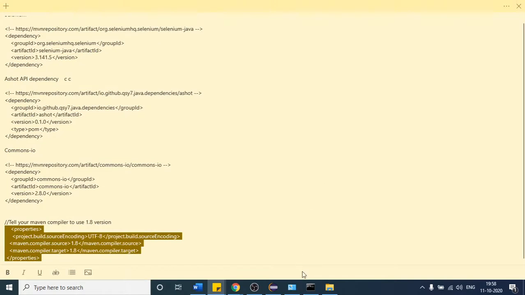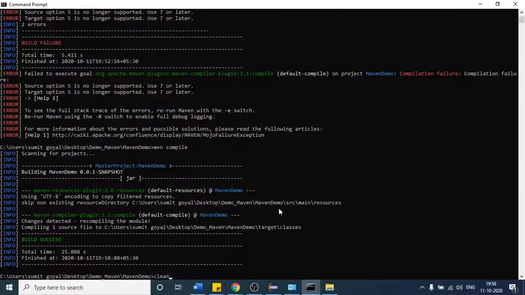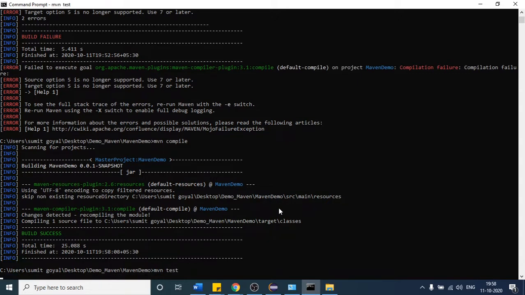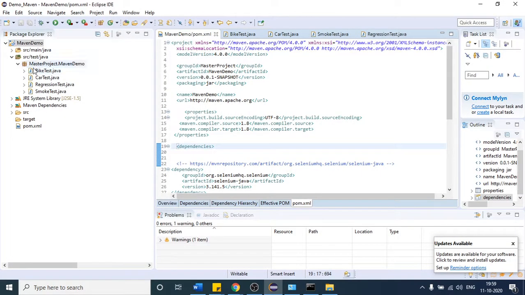After that, we have to run our final. I have compiled the code successfully. Okay, I have to run my test case. So if I have to run, I will simply write the command mvn, which stands for Maven, space test. Hit enter, and you will see it is going to run all your test cases. So we have a total of one here, two here, two here. So a total of 6 test cases are present.